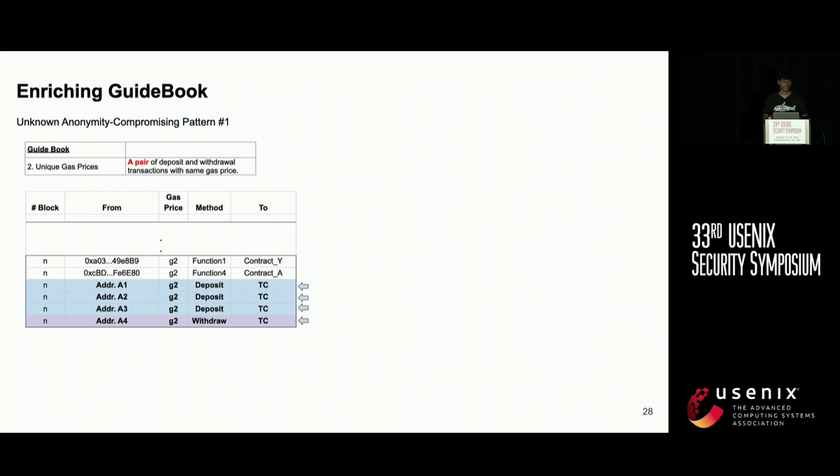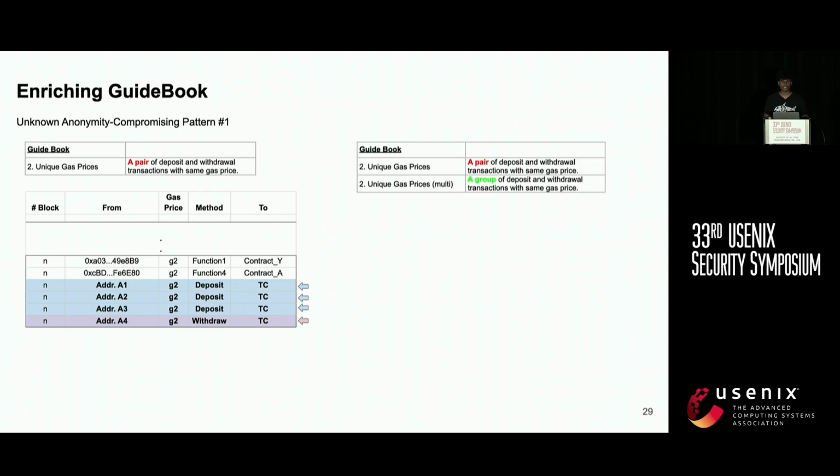This is associated with the unique gas price, which means, if I'm recalling, if you see a pair of deposit and withdrawal transactions with the same gas price, it belongs to the same user. In order to evade that, the evader agent inserts more deposits before performing a withdrawal action, removing the one-to-one link and introducing one-to-many confusion. This kind of transaction can be possible in the future, especially if a user wants to perform high-frequency transactions and doesn't want to wait. Also, they don't want to pay different gas prices. So we include this rule in our guidebook, enriching it.